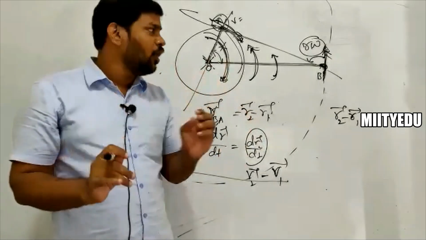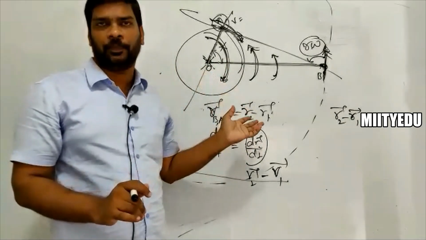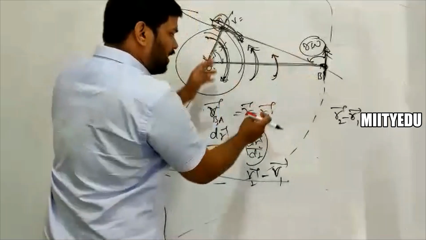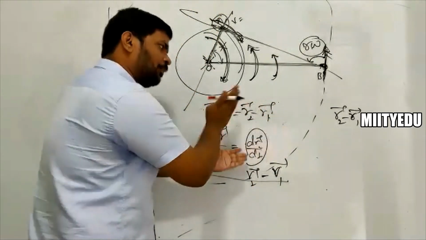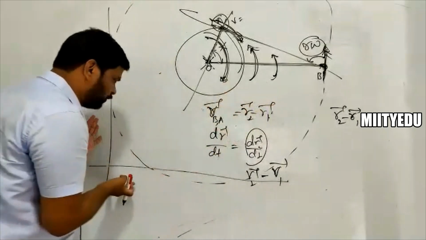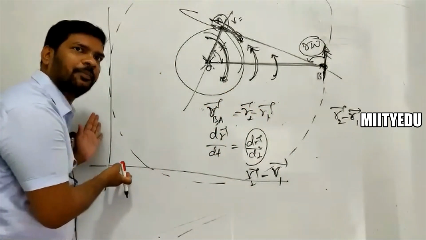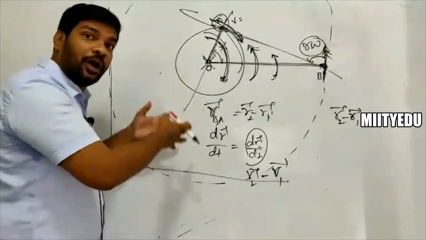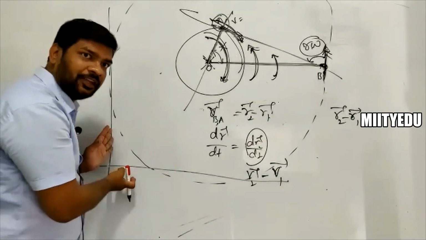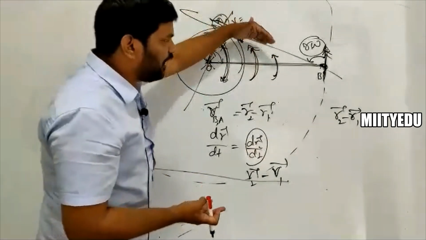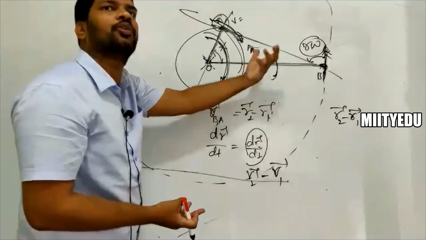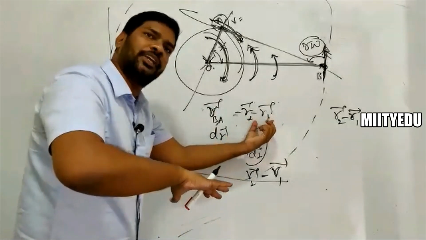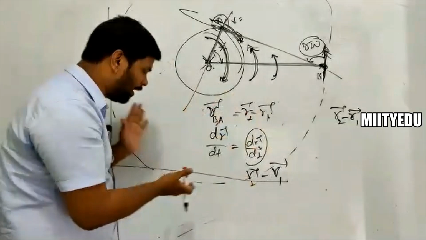So the vector velocity of A with respect to B has the same magnitude as the velocity of B with respect to A, but the direction is of opposite sense. Everything which you are writing here, r2 bar minus r1 bar or r1 bar minus r2 bar, is observed with respect to this reference frame which is fixed to the ground, because I'm talking about everything which is happening in space. I would like to observe that with respect to some other reference frame. Then exactly whatever the initial vector is, and now how the vector has changed. So I'm going to get r2 bar change and r1 bar change, and I observe them independently with respect to this one.